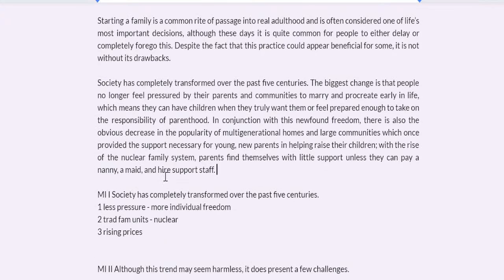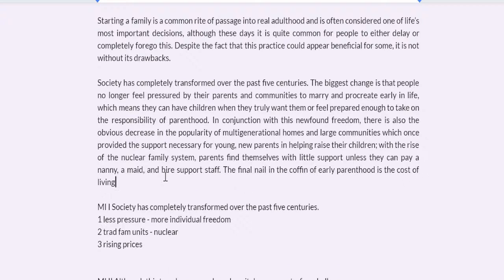And finally, the final nail in the coffin of early parenthood. Final nail is the concern of the cost of living. As prices keep rising but do not match wages being offered.